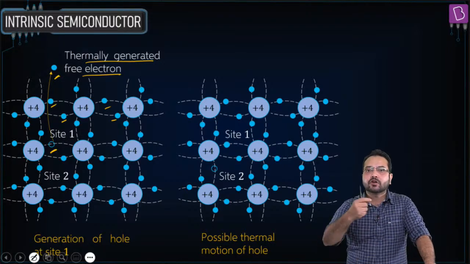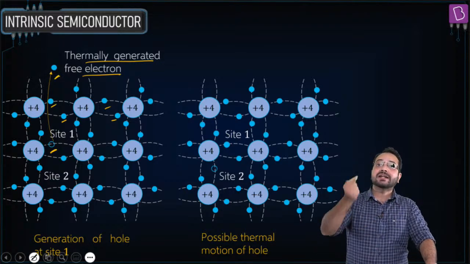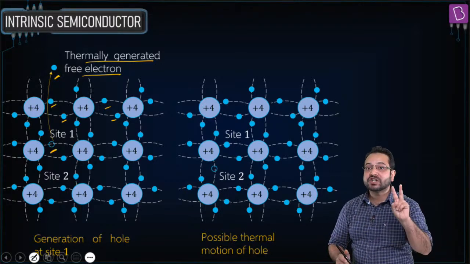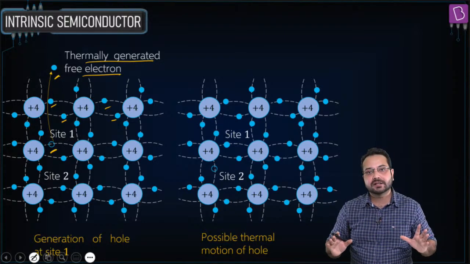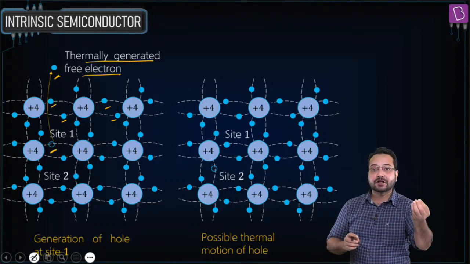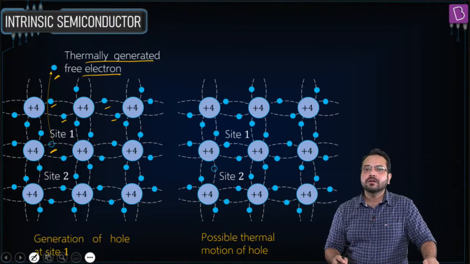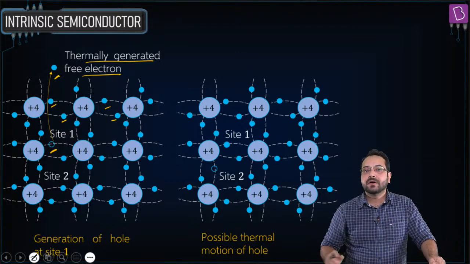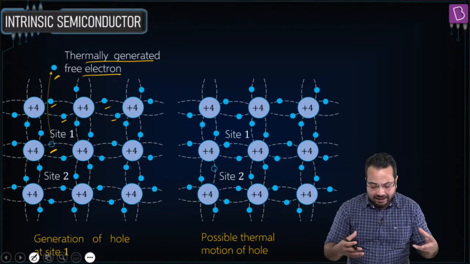So as the electrons keep on filling, the holes start moving. Because of that as well, conduction of electricity takes place. So there are 2 charge carriers in this case. We have not seen ever in current electricity a situation like this. It is unique to semiconductors. We have 2 charge carriers. We have the electron, it moves around and conducts electricity separately, and we have the hole which moves around and conducts electricity separately. And this is an intrinsic semiconductor, which means all the atoms here are the same.